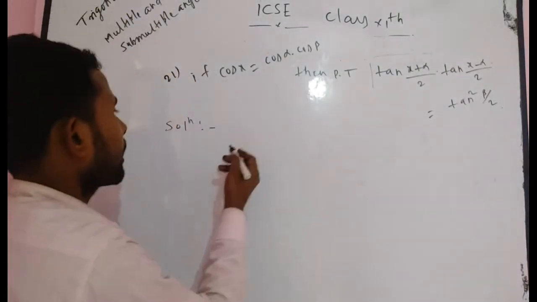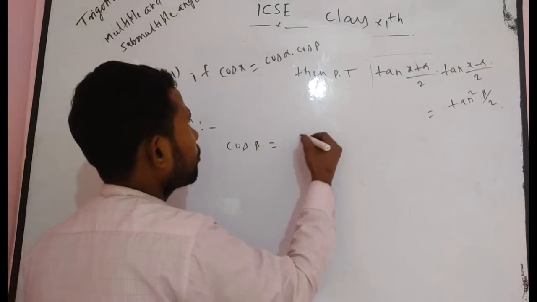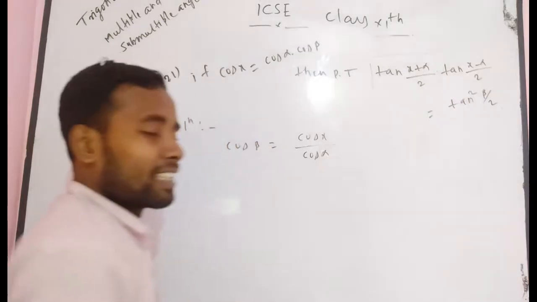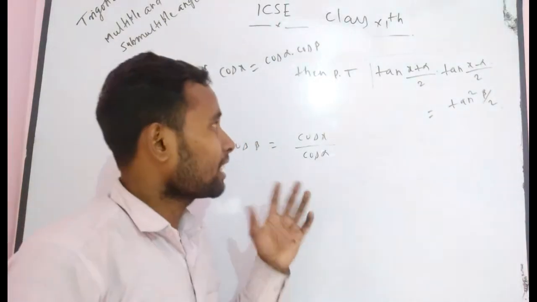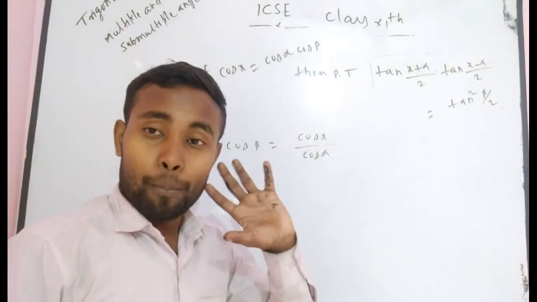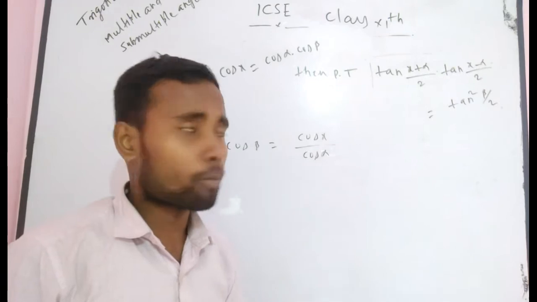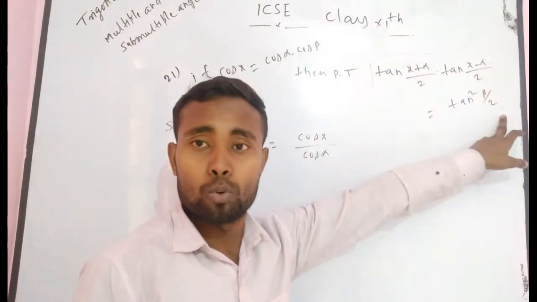Now I want to tell you, can you write from the given condition cos beta is equal to cos x by cos alpha? As you know, this chapter is mainly about multiple and submultiple angle problems. Definitely there are a lot of problems related to multiple and submultiple angles. If you see here, there is some factor tan square beta by 2.